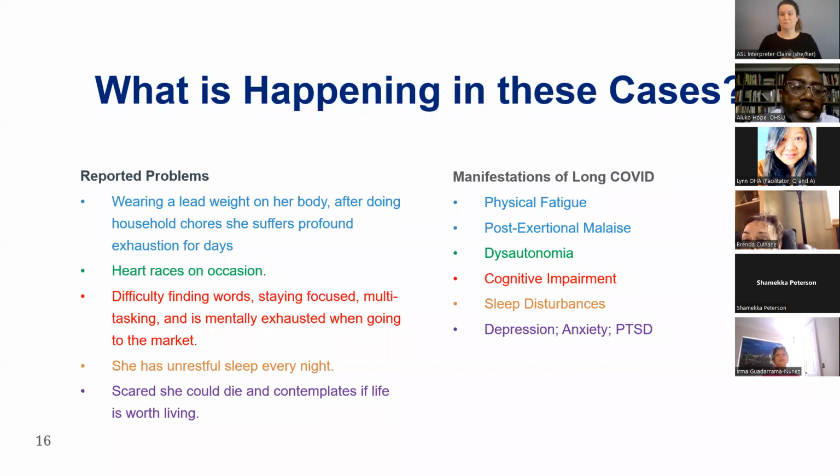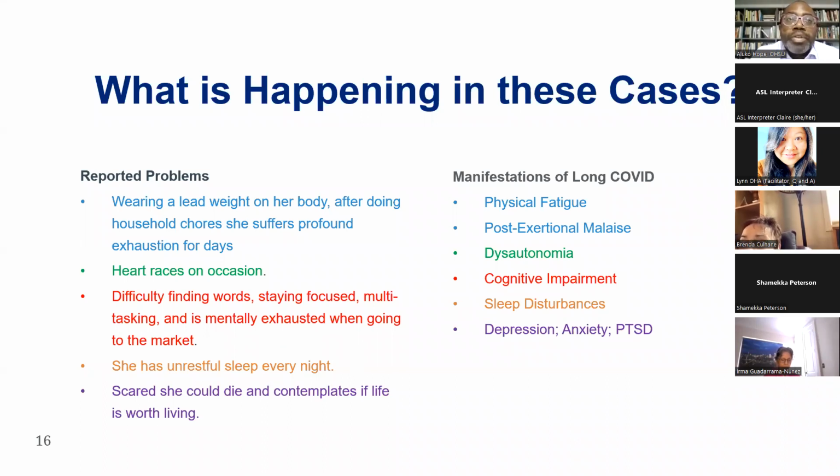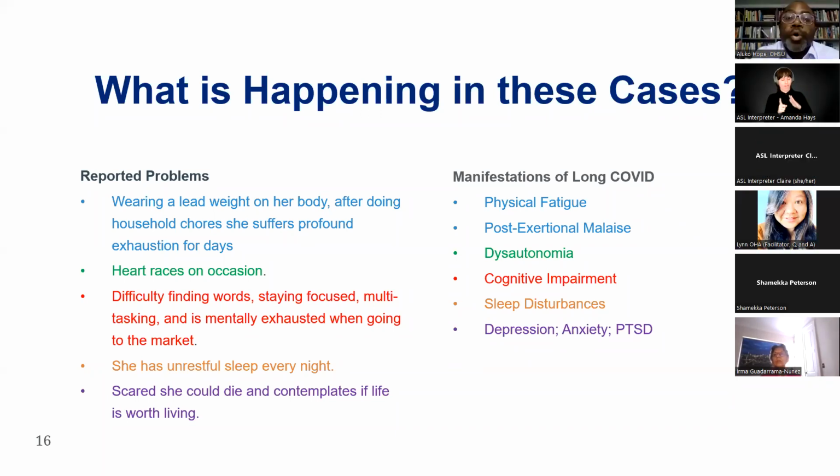So what's happening in these cases? The manifestations of long COVID that we're seeing in a lot of these cases are quite similar. We're seeing patients with physical fatigue. We're seeing symptoms of what we call in the medical community post-exertional malaise, which is really a poorly named symptom complex that is when your symptoms get worse when you, quote unquote, overdo. And the overdoing can be quite little, but the worsening in your symptoms can be quite delayed, either by minutes or hours or days after the overdoing.